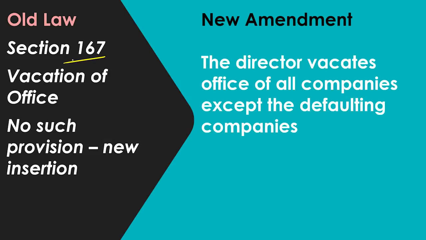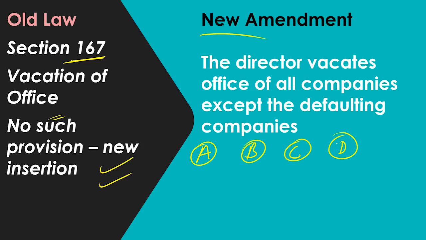Next amendment is section 167, vacation of office. Again it is a new insertion. What is the new amendment? The director vacates office of all companies except the defaulting company. So for example, there is a director in four companies A, B, C, D. A is a proper company, B is a proper company, C is a proper company, D is a defaulting company.